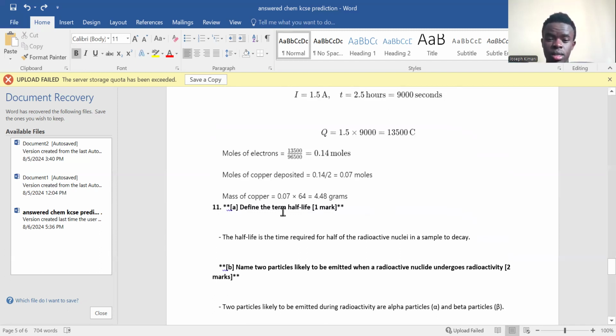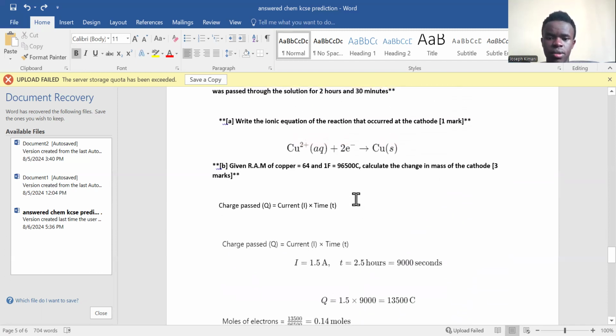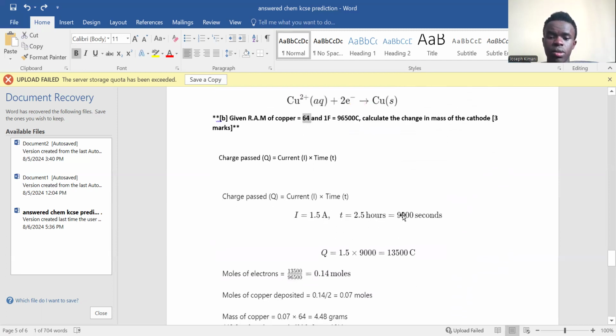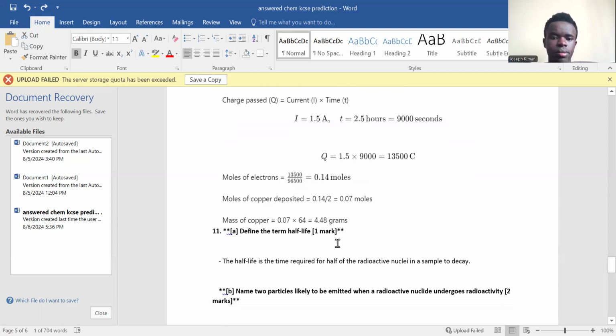You have moles as 0.07 times the molar mass of copper, which is 64. When you multiply the two, you get 4.48 grams deposited.